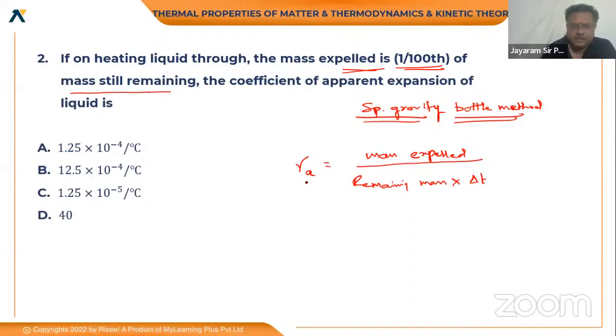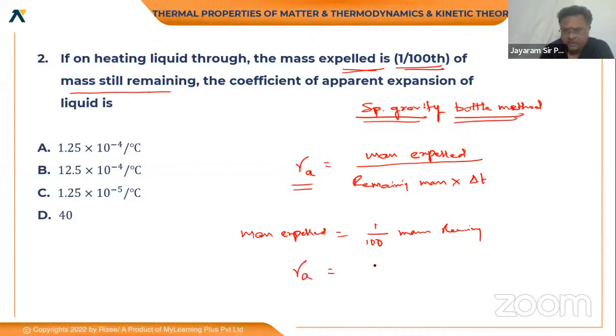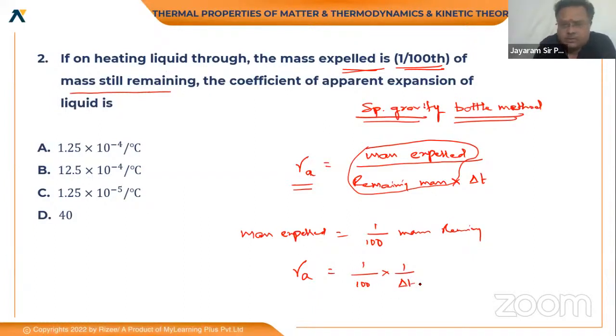So he is asking for this particular thing, gamma A. According to the question, the mass expelled is equal to 1/100th of the mass remaining. That means he has indirectly given this portion. So gamma A is equal to 1/100 into 1 by the change in temperature. We might have missed the change in temperature in the question.